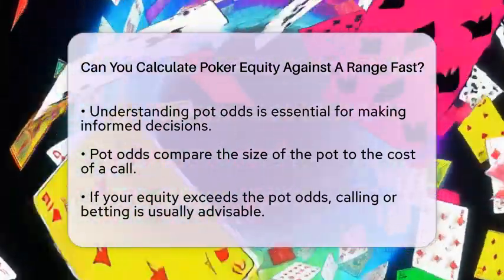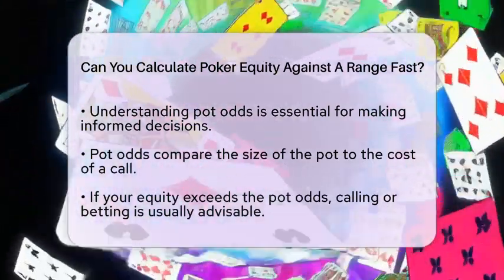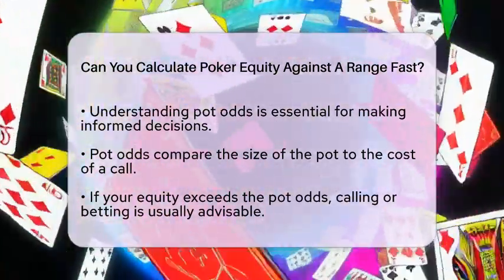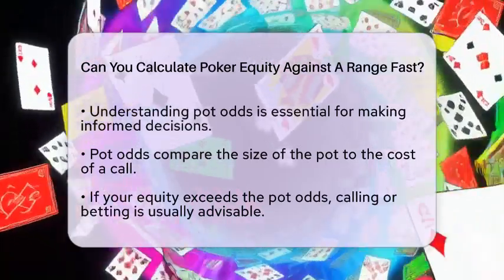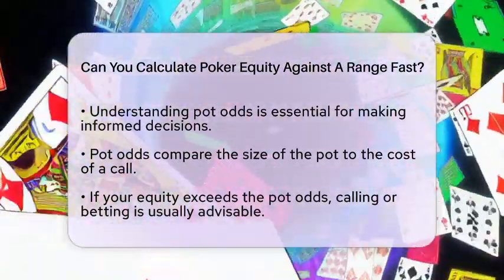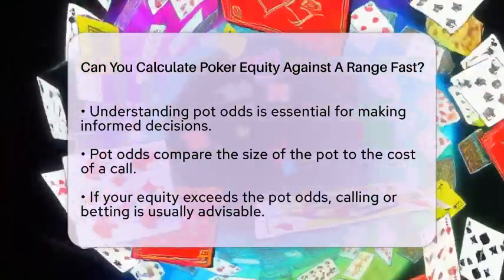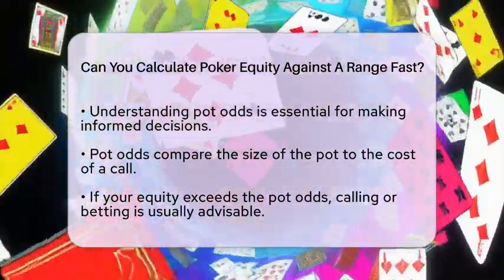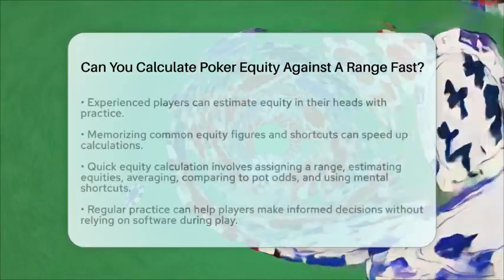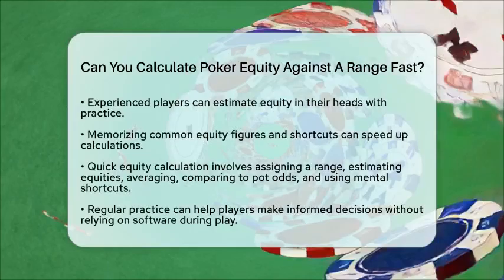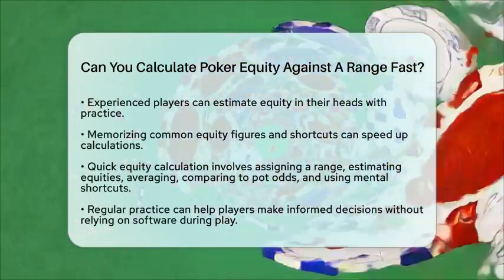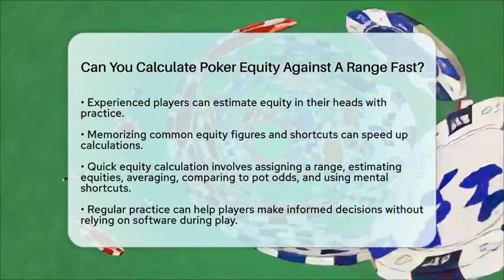While precise calculations often require software or detailed analysis, experienced players can make reasonably accurate equity estimates in their heads. Memorizing common equity figures for typical hand matchups and ranges can help speed up this process. For example, using the 4 times or 2 times rule for counting outs, or memorized equity percentages for common scenarios, can be quite helpful. Fast poker equity calculation against a range involves several steps.